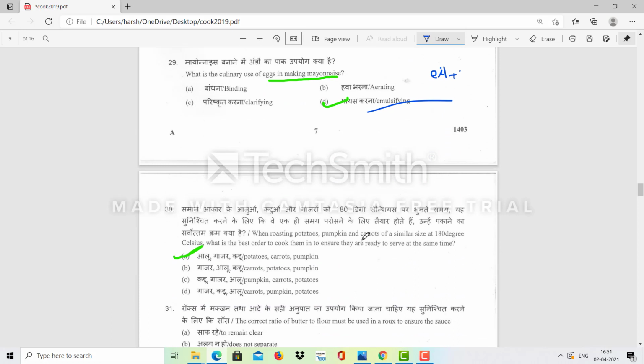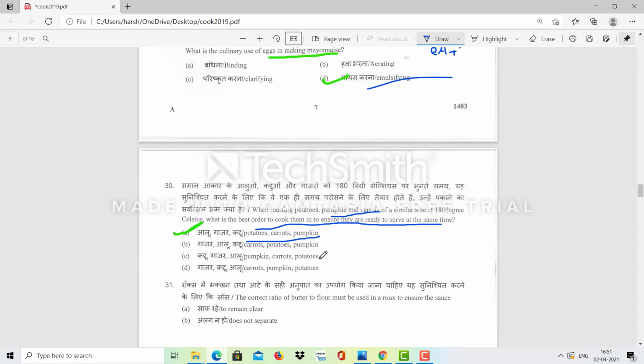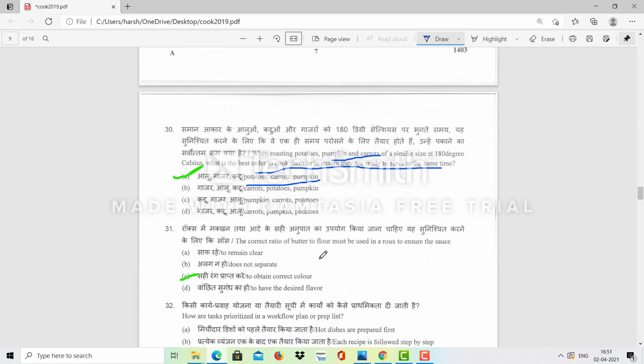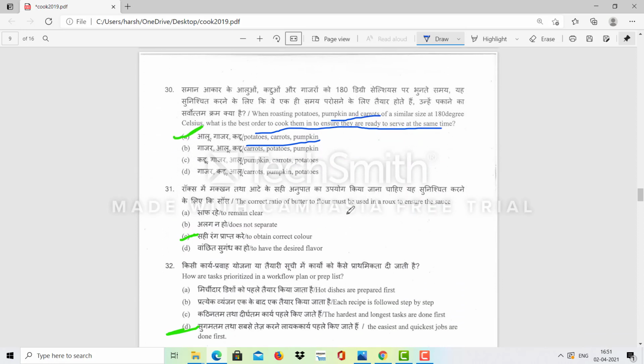In this question, the question was, when roasting potato, pumpkin and carrots of a similar size at 180 degrees Celsius, what is the best order to cook them to ensure they are ready to serve? So first we'll add potato, carrot and then pumpkin. The correct ratio of butter to flour must be used in a roux to obtain the correct color.